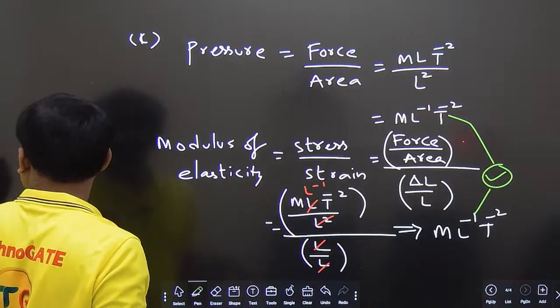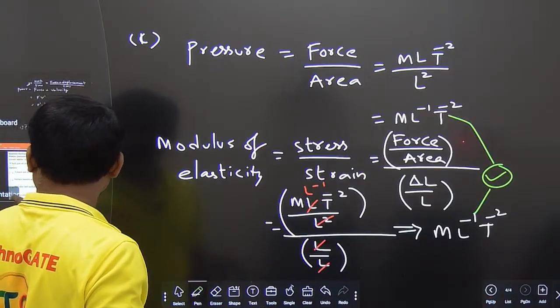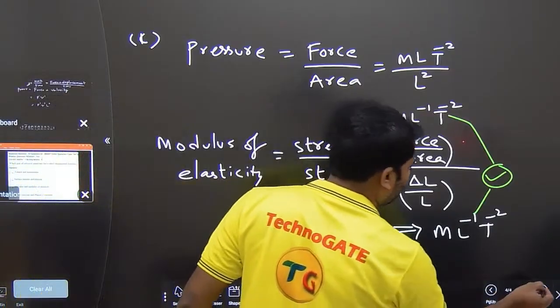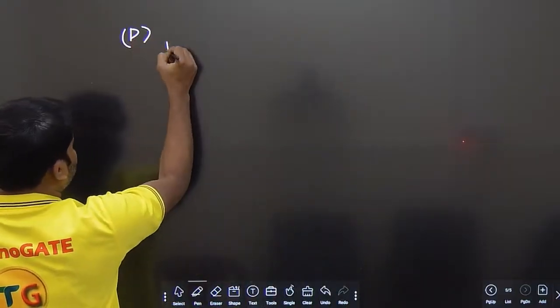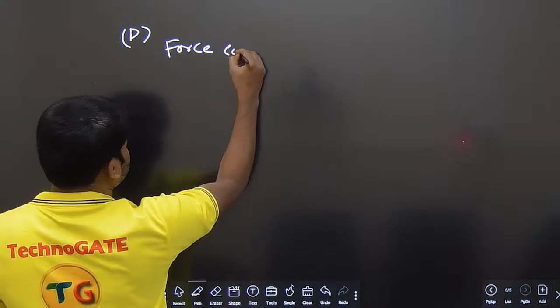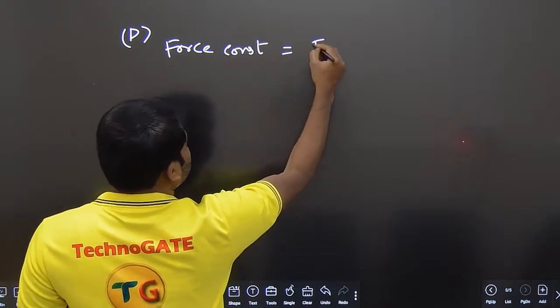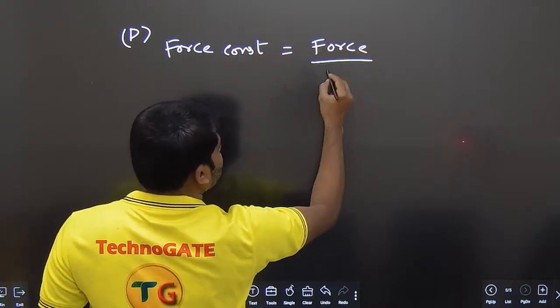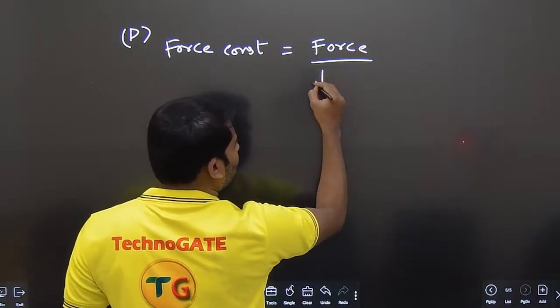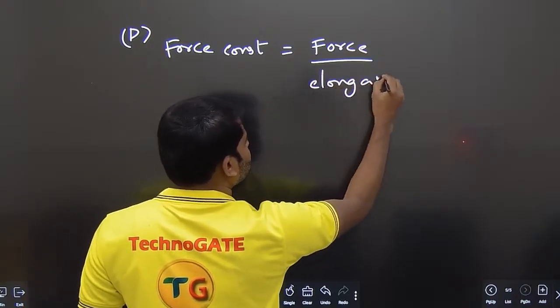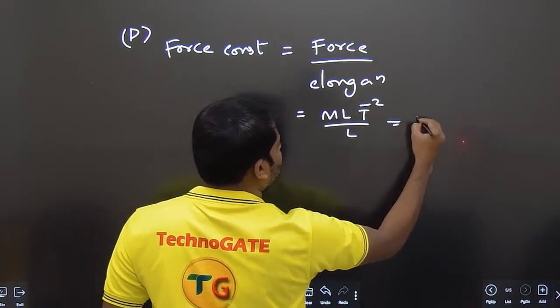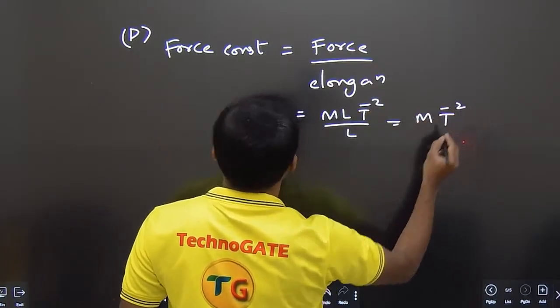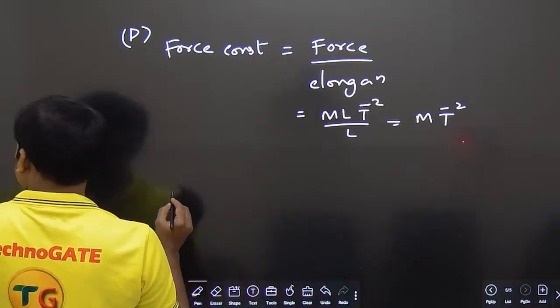Fine. Option D is given for force constant and Planck's constant. I'll give you an idea about that also. Force constant and Planck's constant. Force constant is given by force by length, or basically elongation of the spring. So this is M L T power minus 2 by L. This comes out to be M T power minus 2. Okay, there is the force constant.